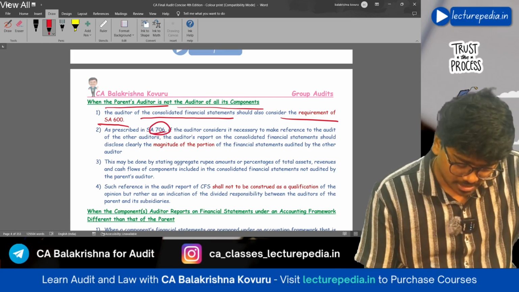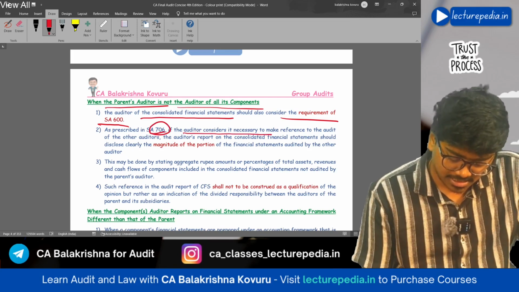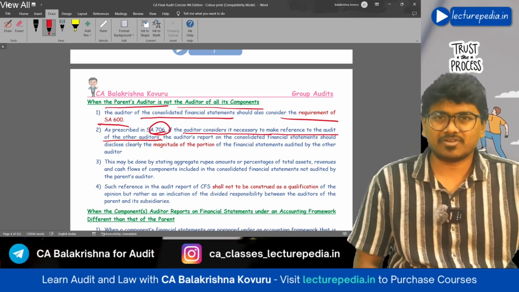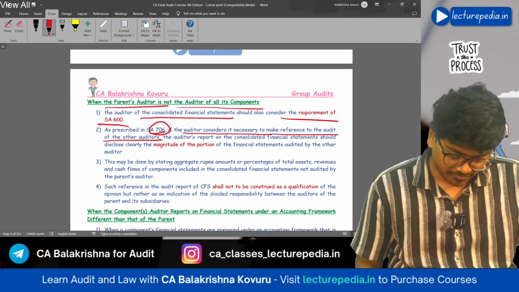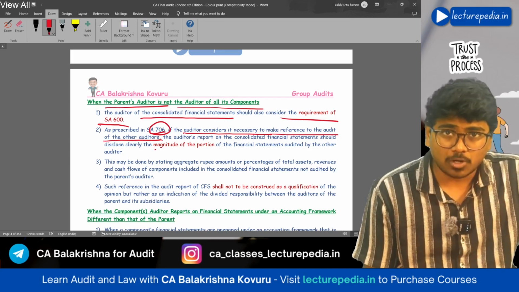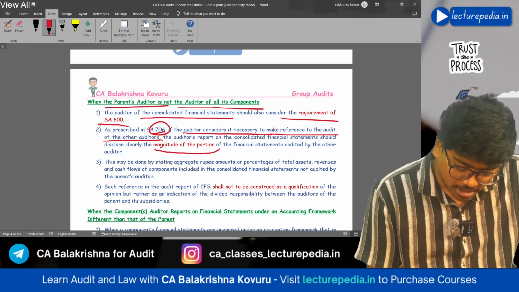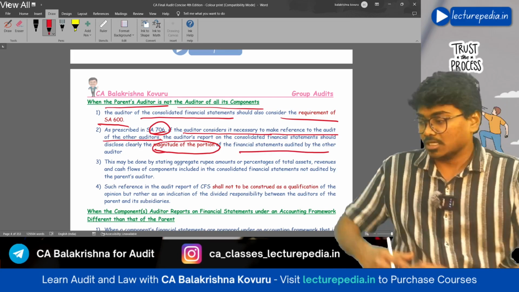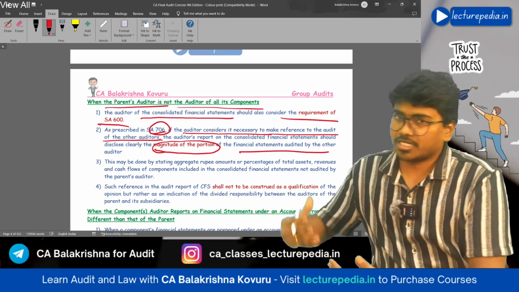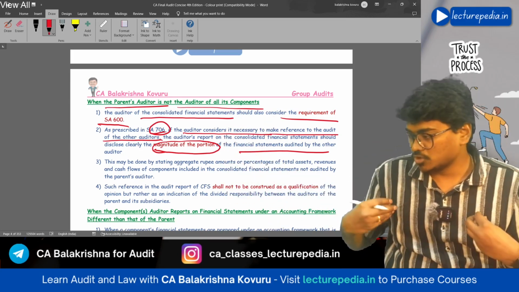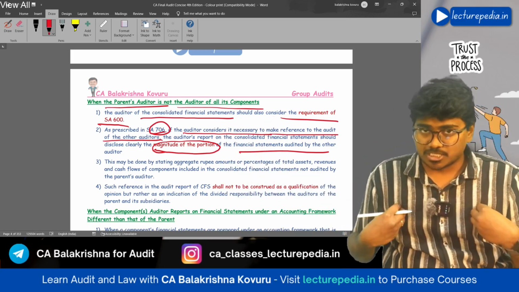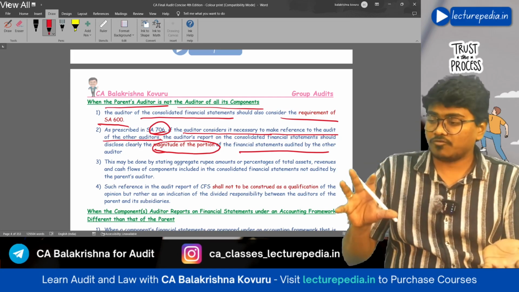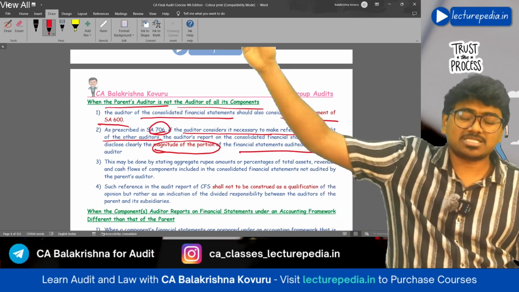Next, as per SA 706, if the auditor considers it necessary to make reference to the audit of other auditors, he can make such reference in the other matter paragraph, and you will also have to refer to the magnitude of the portion of the financial statements audited by the other auditor. See, the component financial statements are audited by another auditor, and that work is being used by the principal auditor. In his report, he can mention that this much amount of the financial statements is audited by some other auditor.